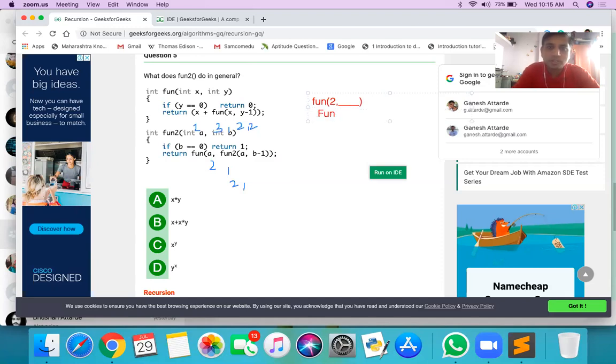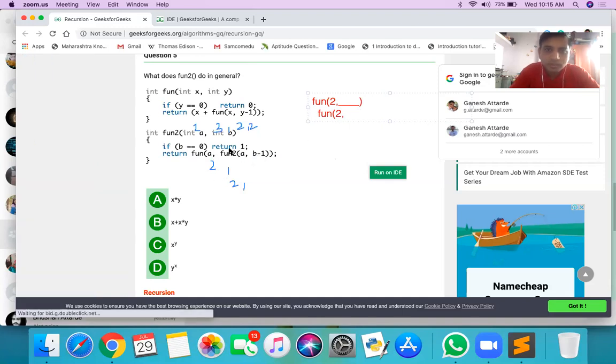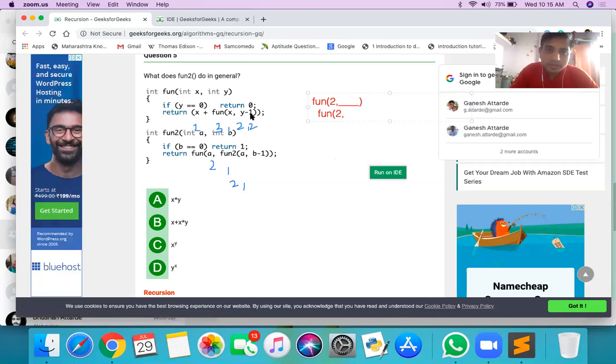The second function call is fun of 2 comma something, from fun2 of 2, 2. But in that function you are calling the fun function again, and we don't know the second argument of that function.